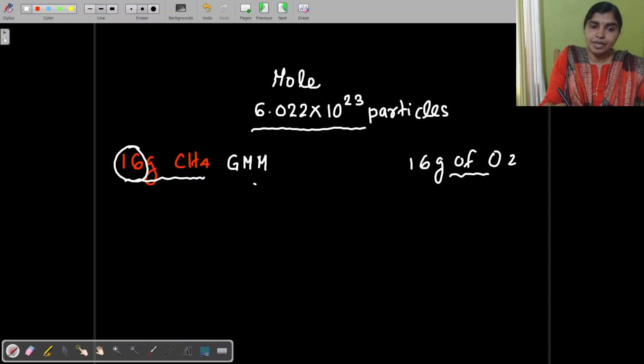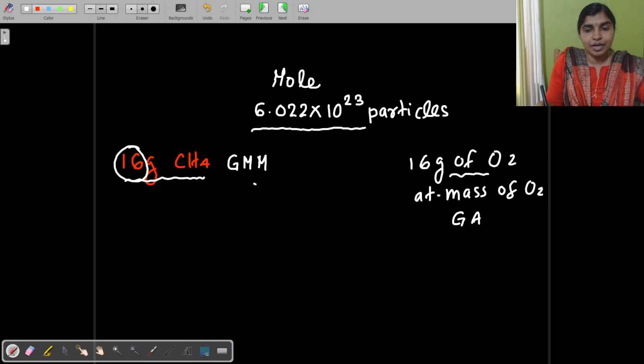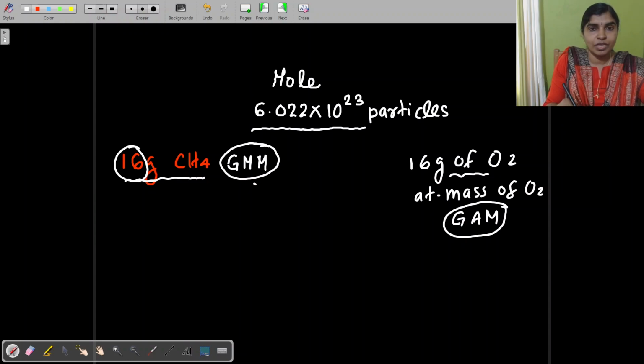Here 16 gram of CH4 means that is the molecular mass of CH4. And 16 gram of oxygen means that is the atomic mass of oxygen, expressed in grams. So this is gram atomic mass, and here it is gram molecular mass.